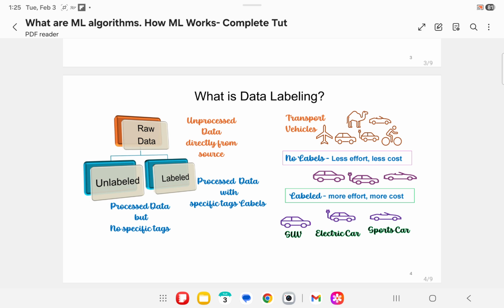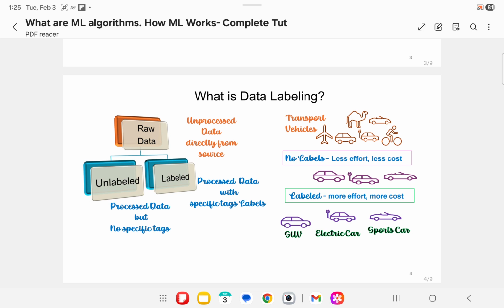The next question is, who labels the data? Labeling can be manual or automated. Labeling is done by humans by asking questions like whether a photo contains a car or not, whether an object is a two-wheeler or not. Now, labeling is also done by AI assistants or AI tools.